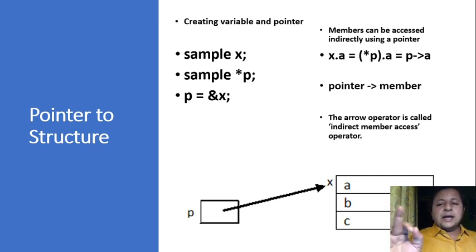Okay. So pointer arrow member, and the arrow operator is significantly called indirect member access. Because whenever I'm using arrow, on the left side I have a pointer, on the right I have a member. The member doesn't belong to the pointer, it belongs to the variable pointed to by the pointer. So it is getting accessed indirectly. Fine. So this is the concept of pointer to structure. You're required to revise all those things properly so that when we actually use them while implementing data structures, you would find them easy.